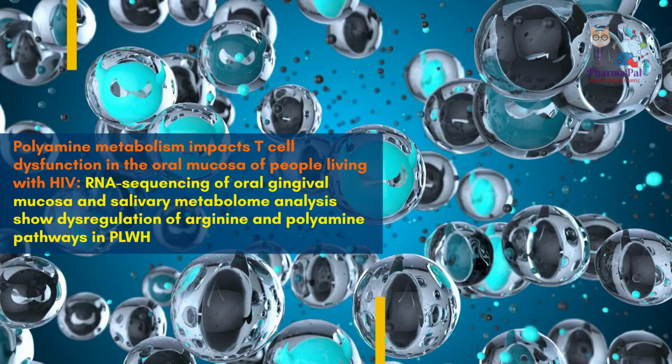Reduced expression of GPT2 impacts the production of alanine from pyruvate and is consistent with alterations in the activity of this enzyme. Alanine levels were significantly increased, while pyruvate is decreased in the saliva of PLWH. Interestingly, individuals with HIV showed increases in arginine in saliva while the pool size of citrulline was decreased compared to healthy controls, figure 1c. This led us to examine nitric oxide and ornithine pathways.